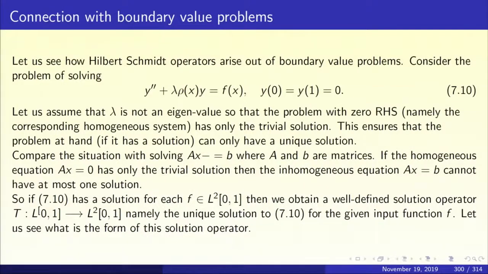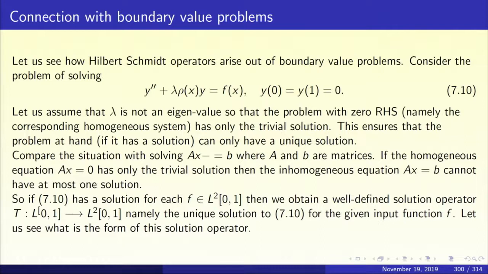That is why, when lambda is not an eigenvalue, the equation y double prime plus lambda rho x y equal to 0 with Dirichlet boundary condition has only the trivial solution. That means that the kernel is actually trivial, and so the solution of 7.10, if it exists, is going to be unique. Now, we shall show that the solution exists.